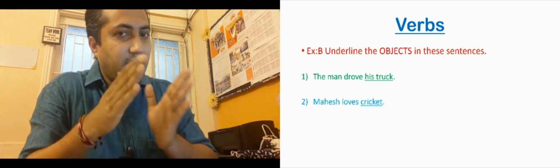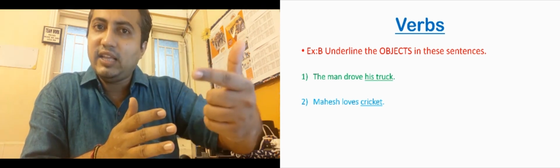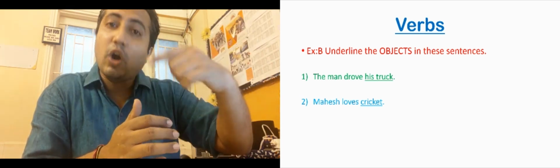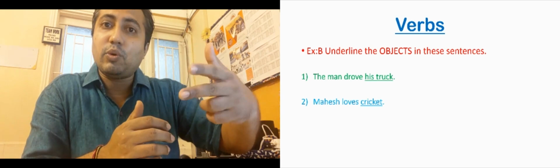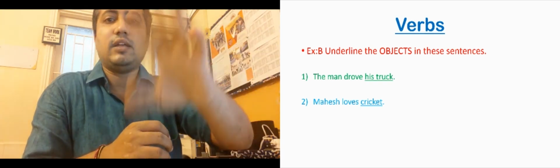Okay students, so this is how you have to solve. You have to read the sentence till the verb, then you have to put up the question what. If you are getting the answer of what, that is the object. If you are not getting the answer of what, ask another question, whom. If you are not getting the answer for whom also, then there is no object. But if you are getting the answer for whom, then that is the object. Okay students, now let us go to the next exercise.